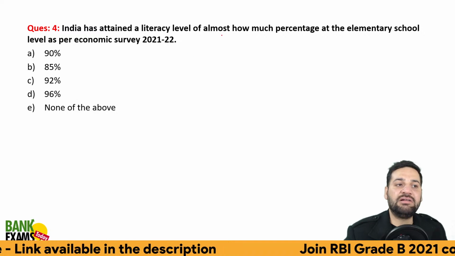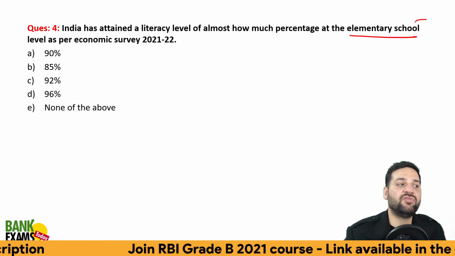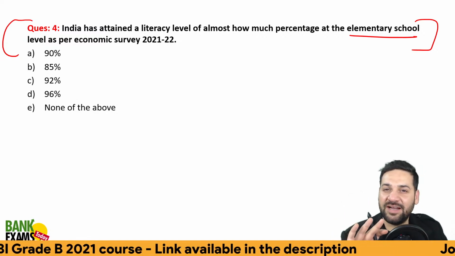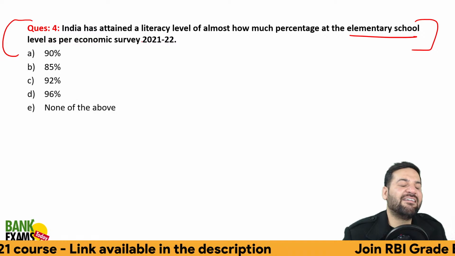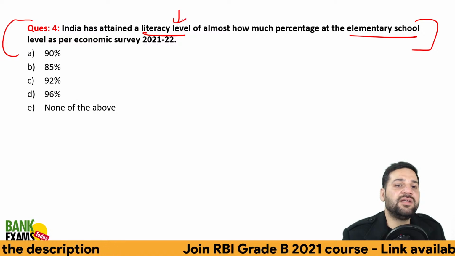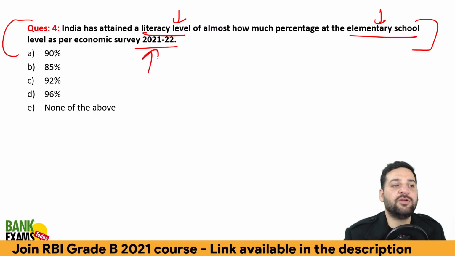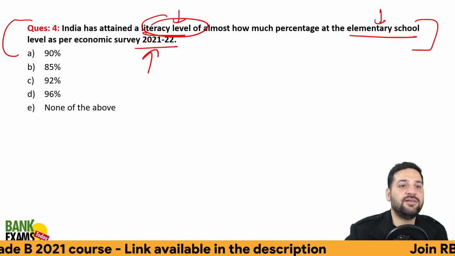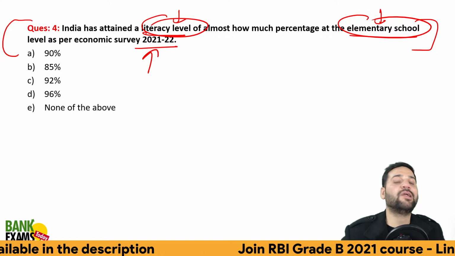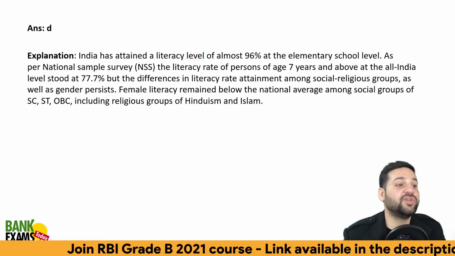India has attained a literacy level of almost how much percentage at elementary school level as per Economic Survey 2021-2022? English was a little bad of my assistant. Sorry for that. Grammatical mistake is there. I'll fix it. Don't worry. So, how much literacy level? Literacy level at the elementary school level in the Economic Survey 2021-2022. What is the literacy rate at the elementary level as per Economic Survey? It was 96%. It was 96%, right?